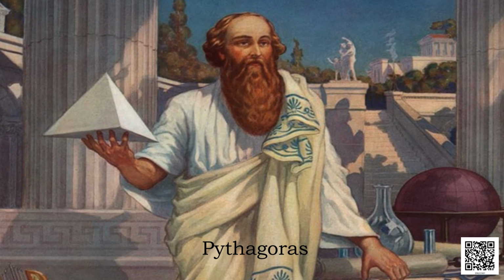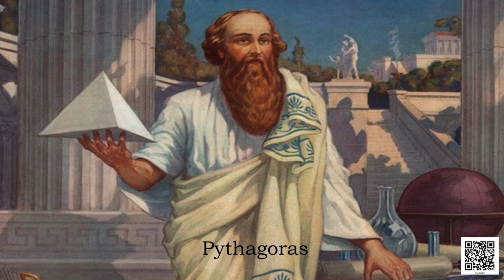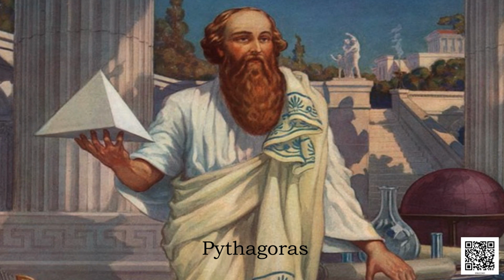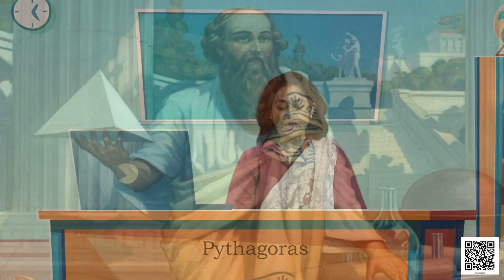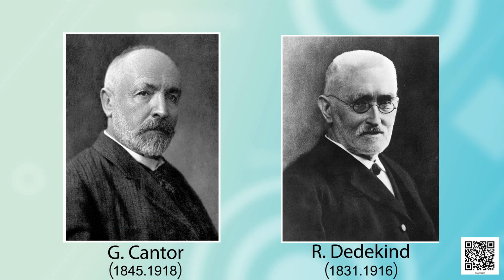About 400 BC, he discovered that square root 2 is an irrational number because it cannot be written as p upon q. And around 1800, two German mathematicians, G. Cantor and R. Dedekind, discovered that corresponding to every real number, there is a point on the real number line, and corresponding to every point on the number line, there exists a real number.